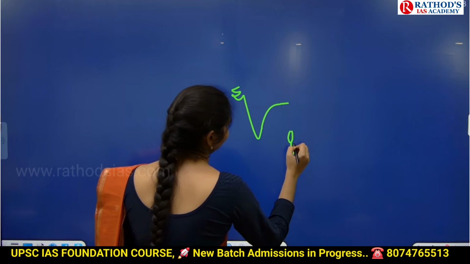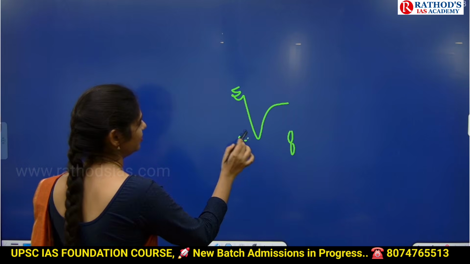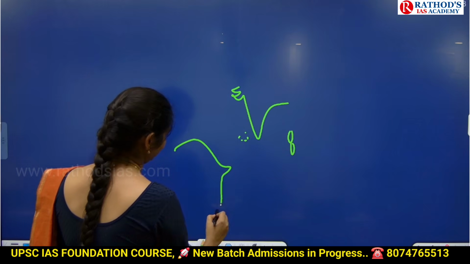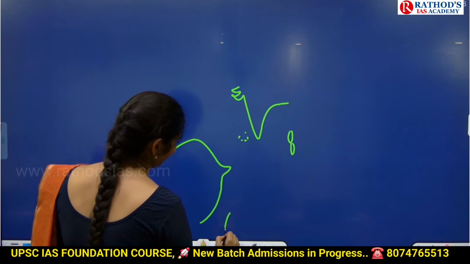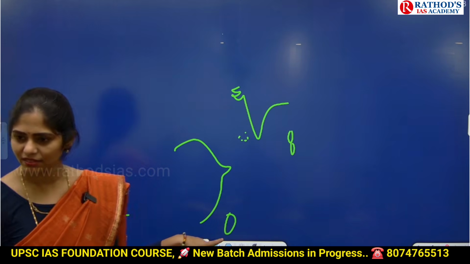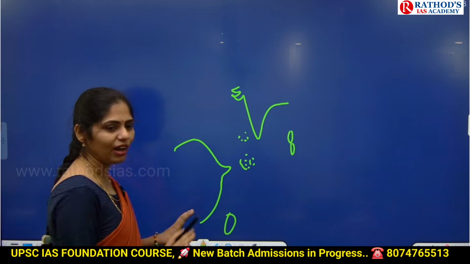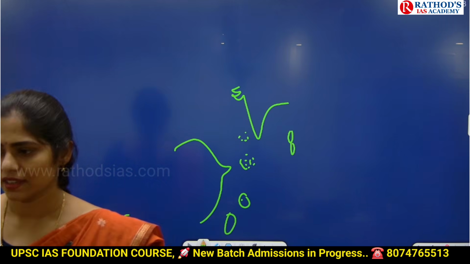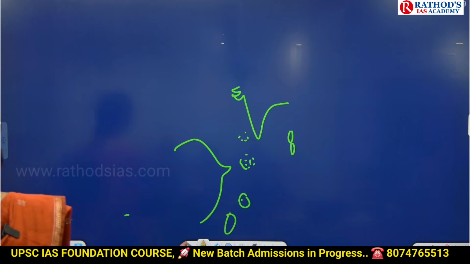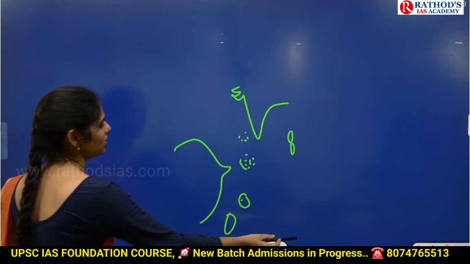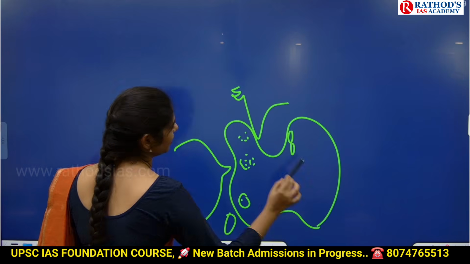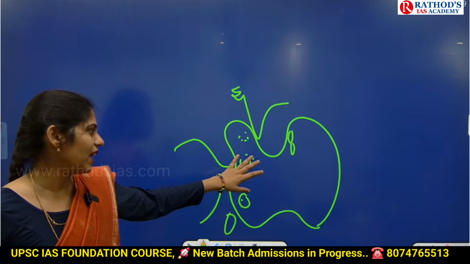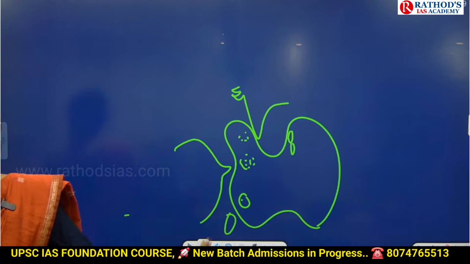Here we have which island? Andaman and Nicobar here. Lakshadweep, you know. Okay, here we have which island? Madagascar. Below this, here we have Mauritius. And here we have Seychelles, near Madagascar. Okay, see the map and locate the locations. Especially in this Indian Ocean region, whatever islands are located, you have to know about them clearly. Here we have Seychelles, Mauritius, Lakshadweep, Andaman and Nicobar Islands.